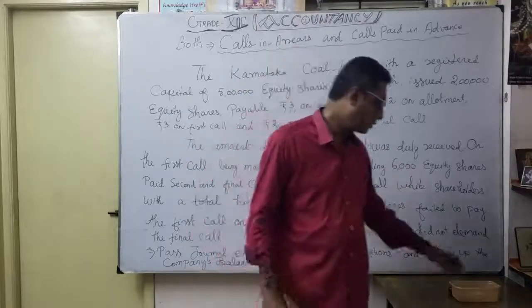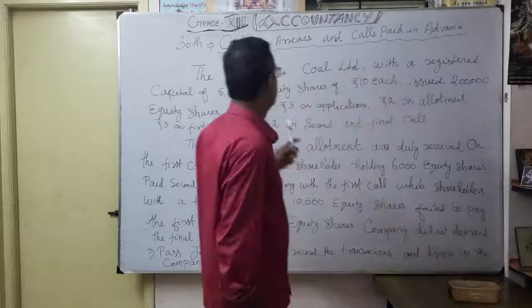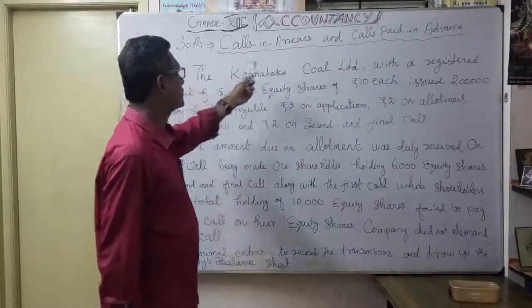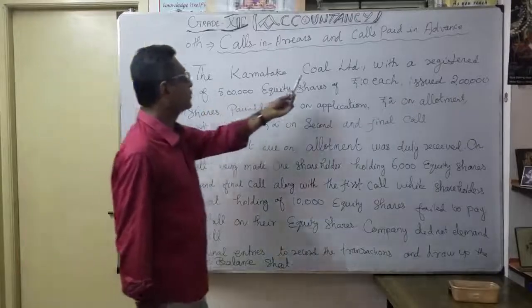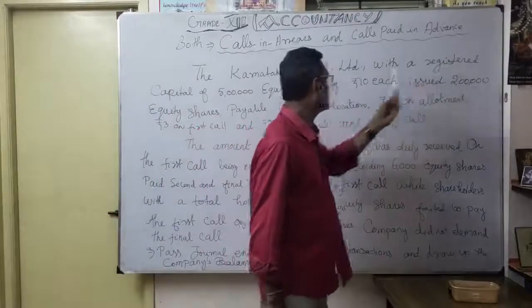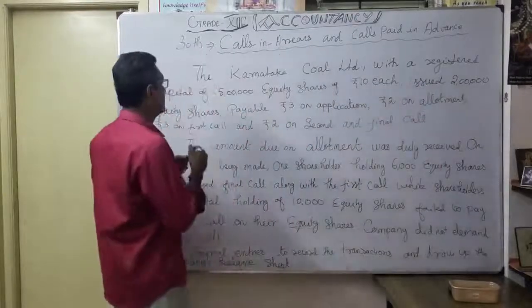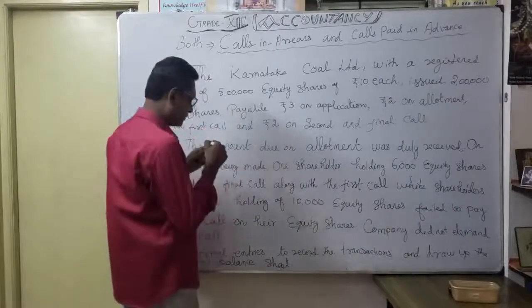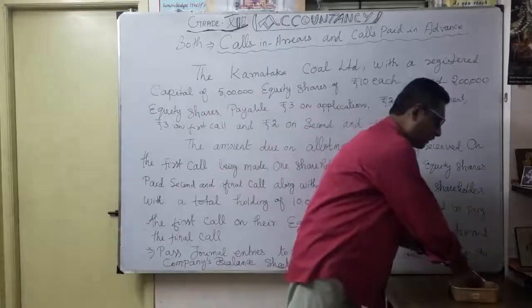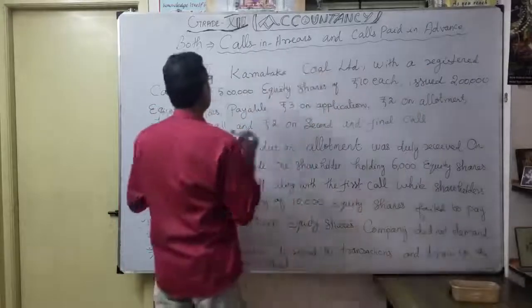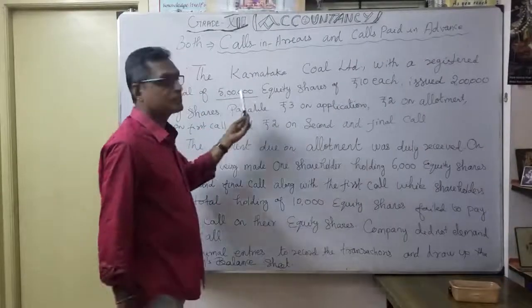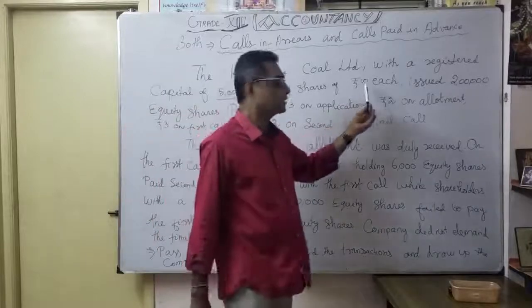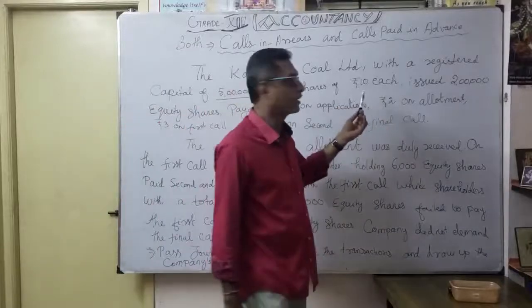Now let's see one problem here. The heading is calls in arrears and calls paid in advance. Karnataka Coal Limited with a registered capital of 5 lakhs. So this 5 lakhs is nothing but the authorized share capital. 5 lakh equity shares of 10 each, so 10 rupees as a nominal face value.